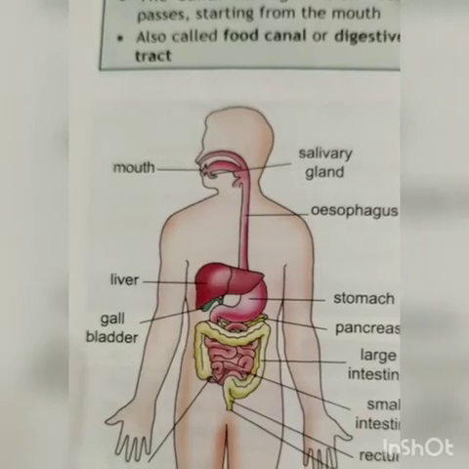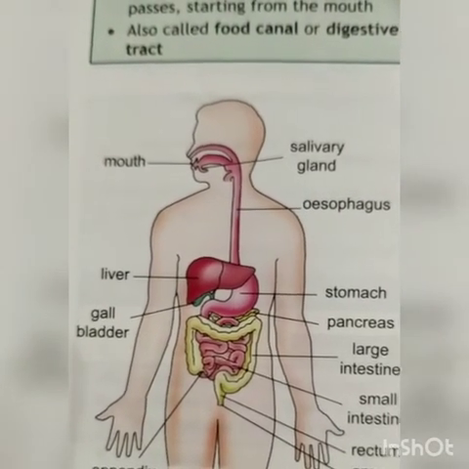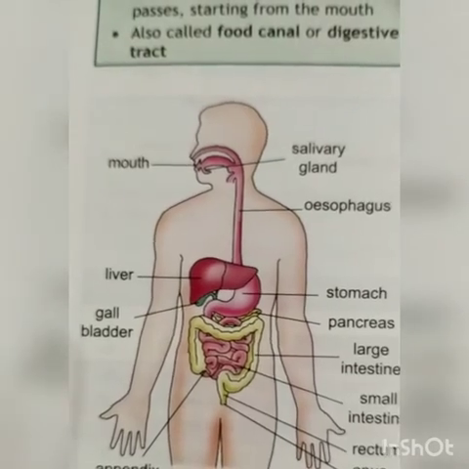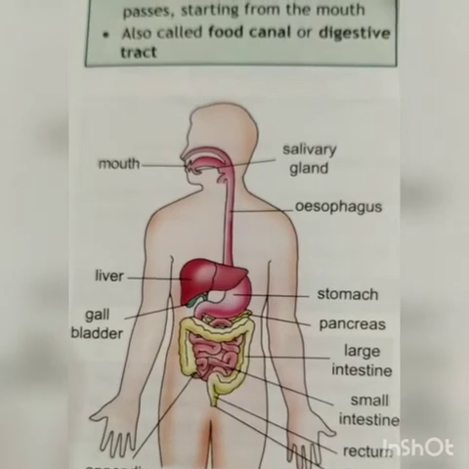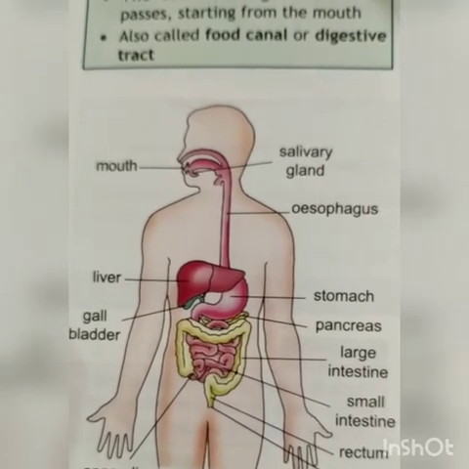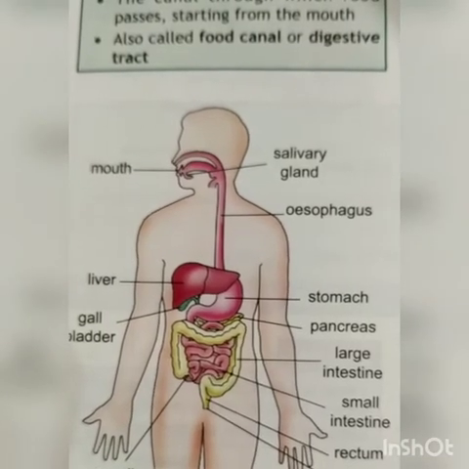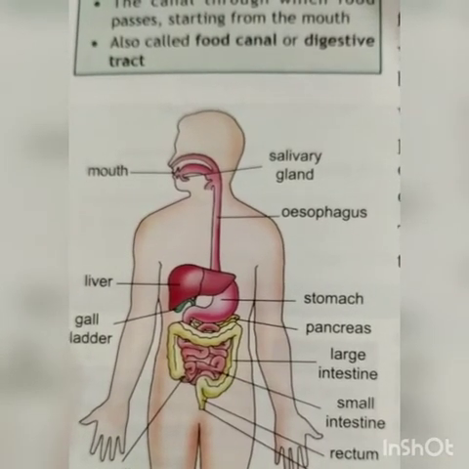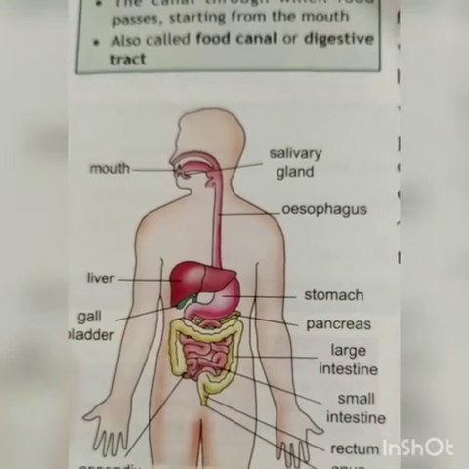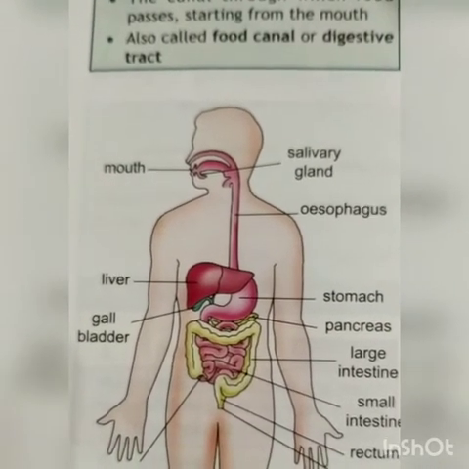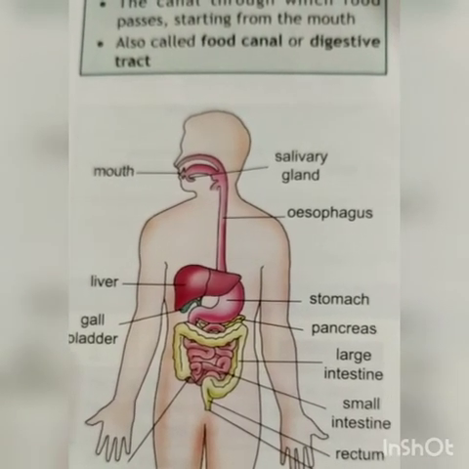Each villus has a network of thin and small blood vessels close to its surface. The surface of villi absorbs the digested food material into blood, and then blood carries the absorbed food material to the cells in all the parts of the body. In the cells, food is used for energy, growth, and repair. This is called assimilation, the process of using digested food for energy, growth, and repair.